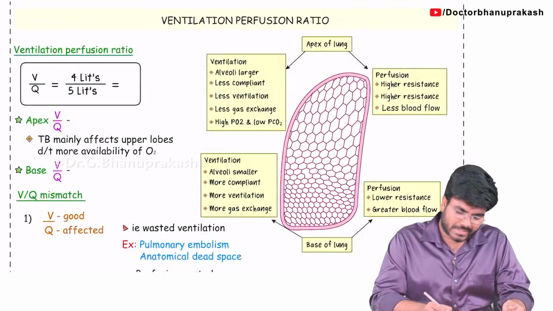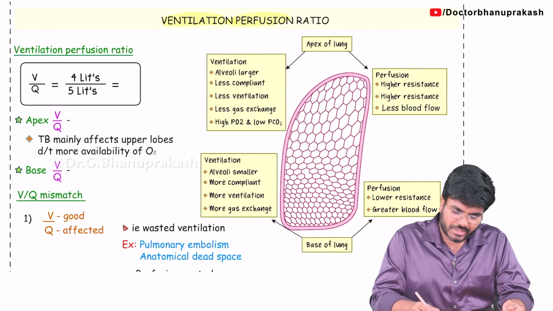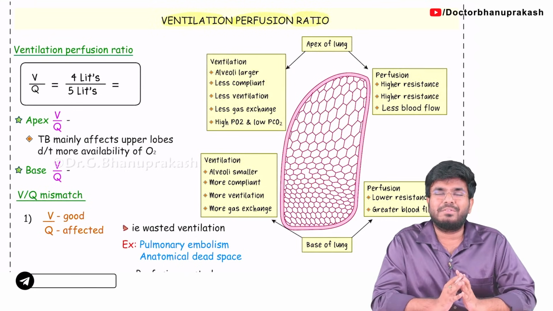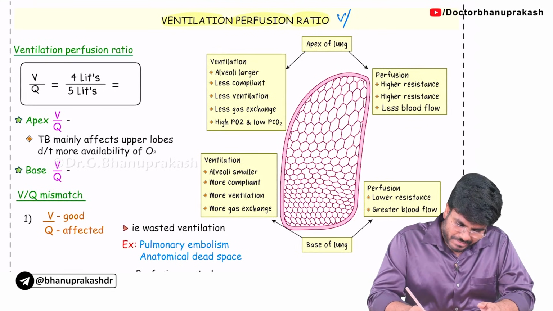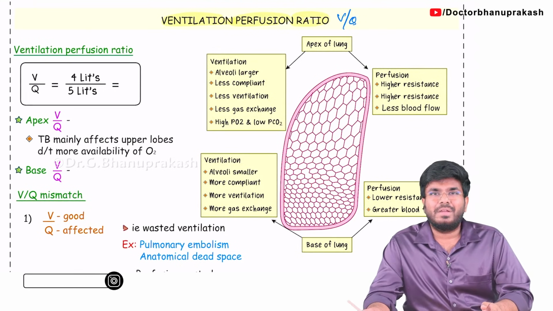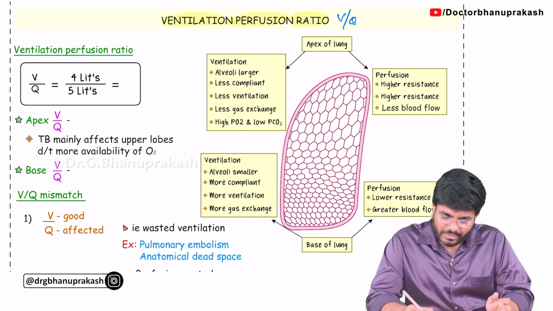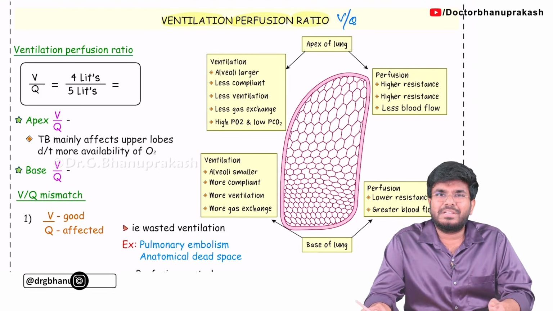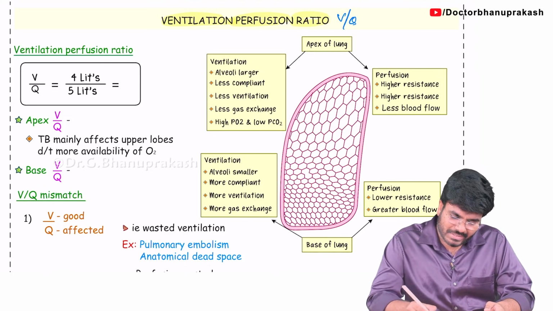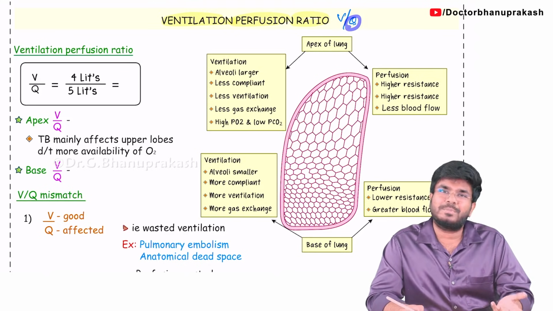Welcome back guys. Now let's continue with the ventilation perfusion ratios, or you can say V by Q ratios. In this ventilation perfusion ratio, you already know the V value as well as the Q value. What is ventilation? Alveolar ventilation. And what is the Q? Q means perfusion, how much blood is going to the lungs.